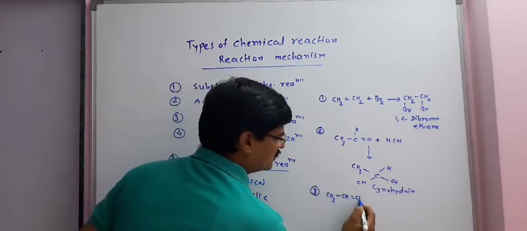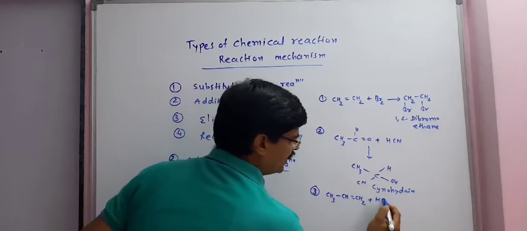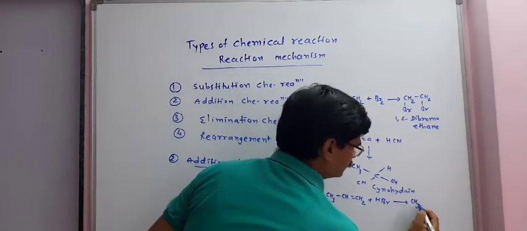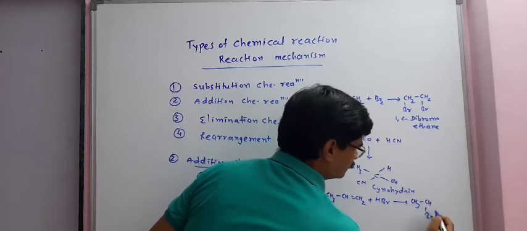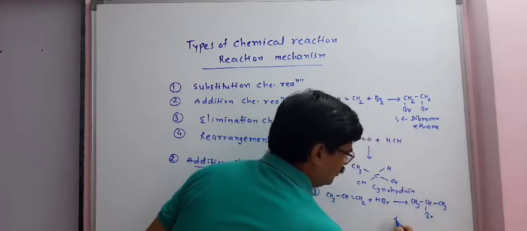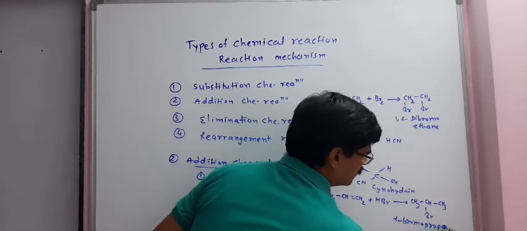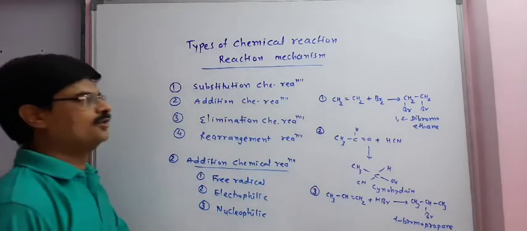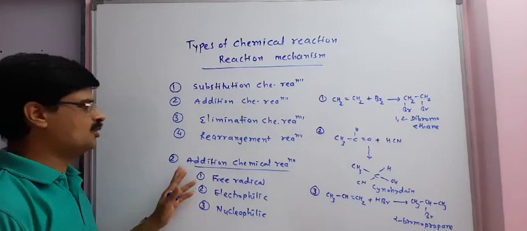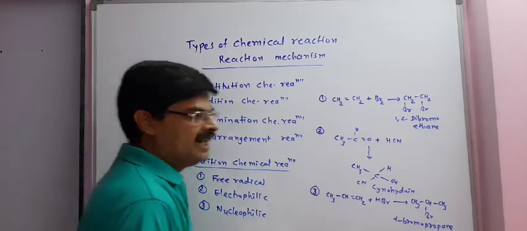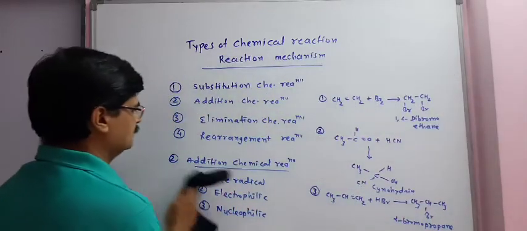Propene plus HBr gives bromopropane. So these are some examples to understand addition chemical reaction. Now we will study elimination chemical reactions.